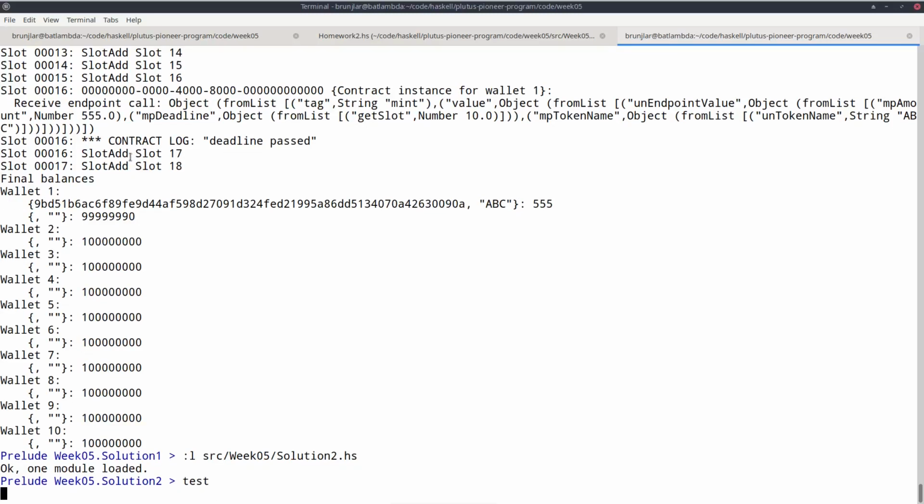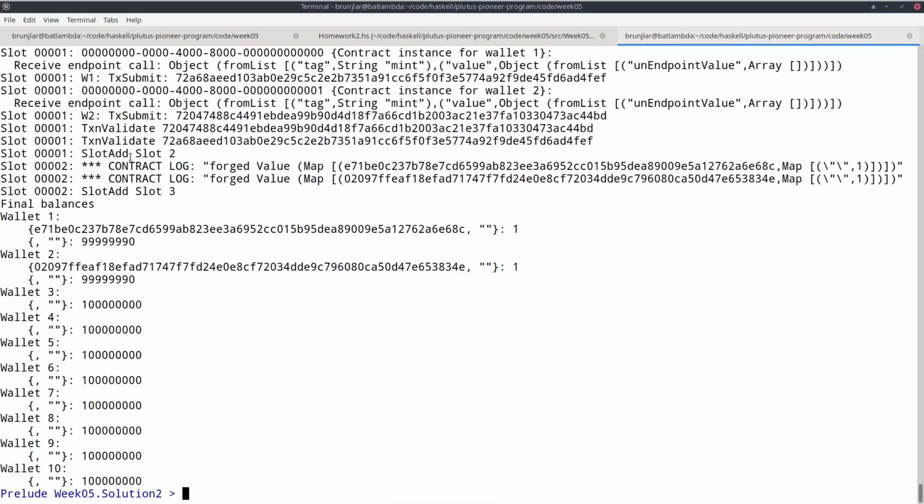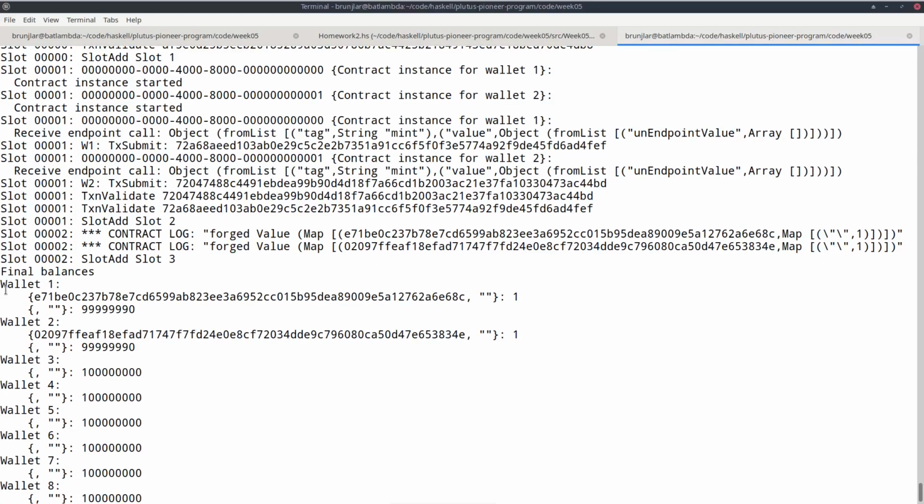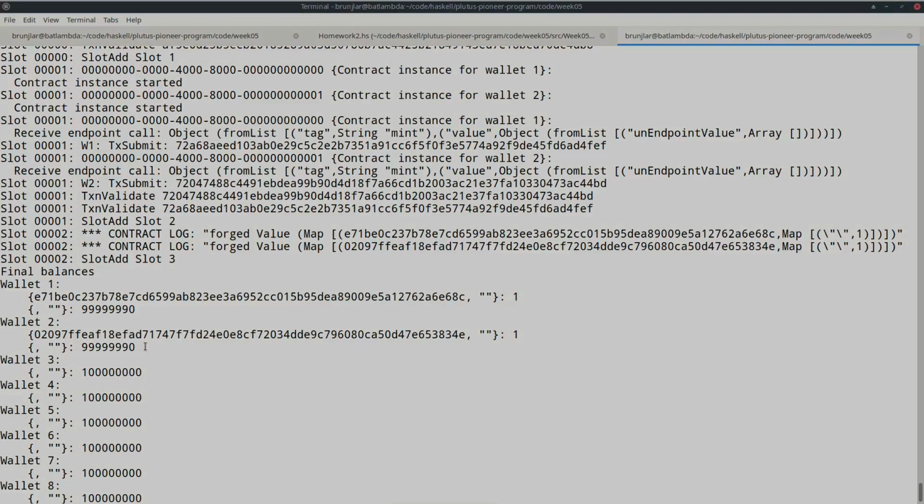If we test this in the REPL, then everything works. So we forge these two NFTs, wallet 1 forges one and wallet 2 forges one. And we see they have different currency symbols because the two wallets consume different UTXOs. But the token name in both cases is now the empty string. And here in the final balances, we see that wallet 1 and wallet 2 each have their unique NFT now.